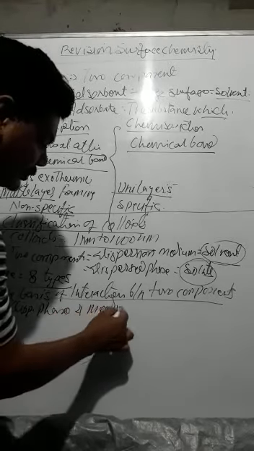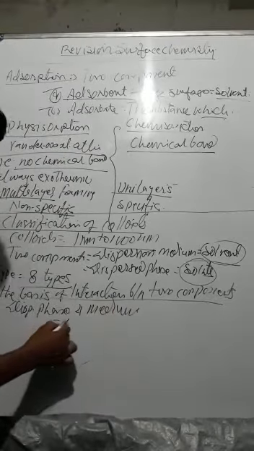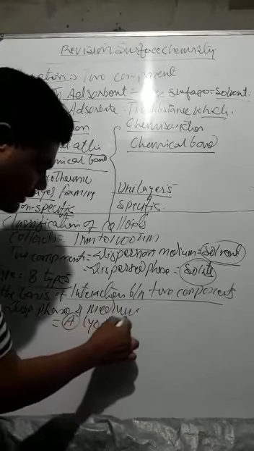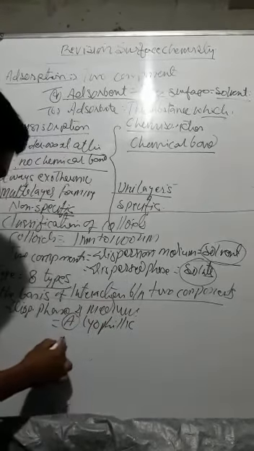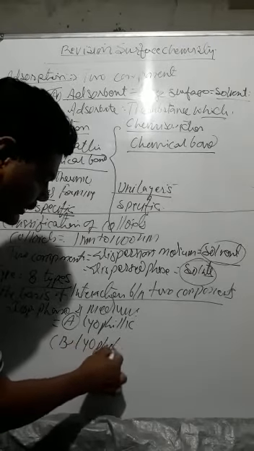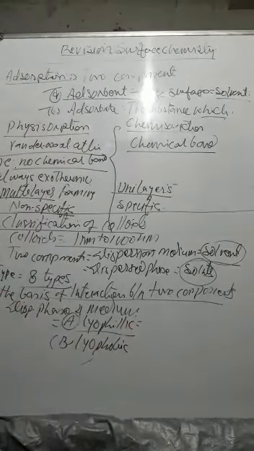So students, we have seen it is of two types. Number A is called lyophilic, and number B is called lyophobic. Now, what about lyophilic? If the two components interact very nicely, this is called lyophilic. This type of sol can be formed very easily because the interaction takes place very nicely.